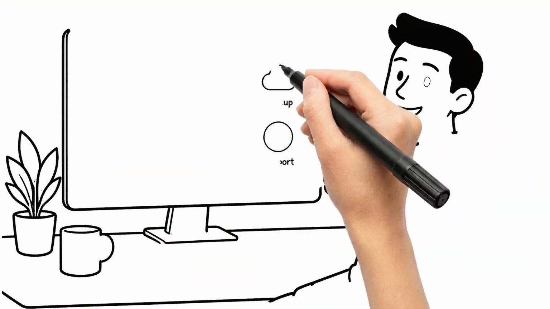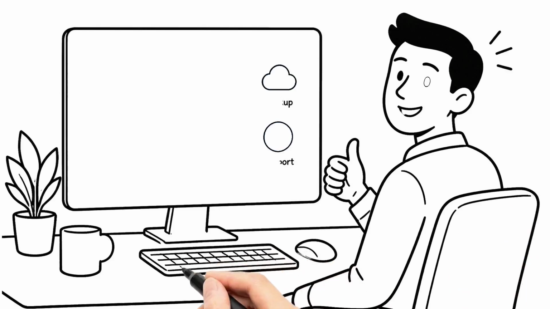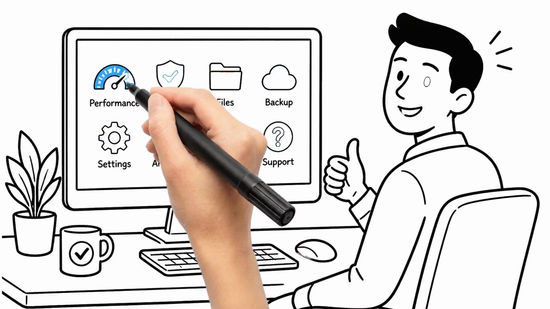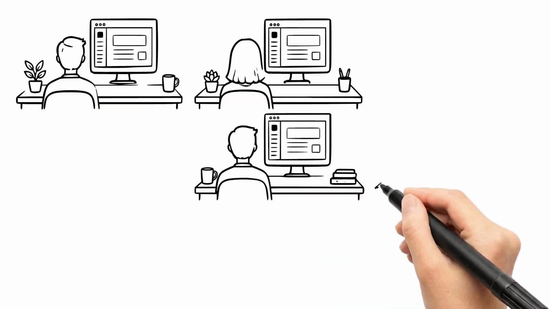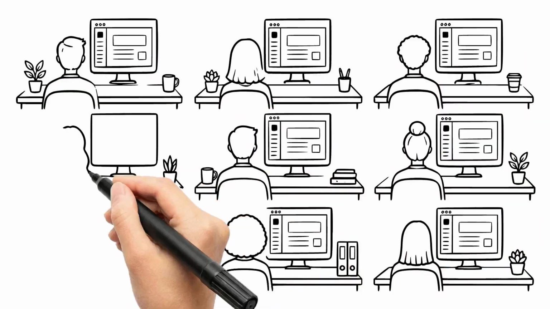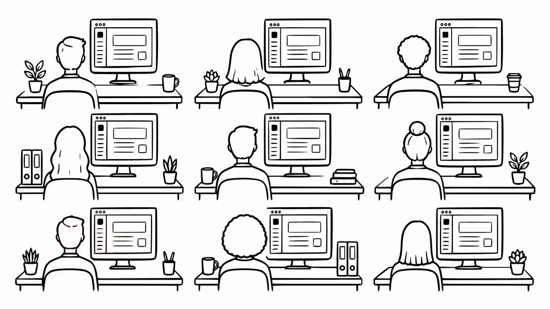In 1990, Windows 3.0 changed everything. It looked polished, had colorful icons, and ran more efficiently. Businesses started using it everywhere. For the first time, Windows looked like the Windows we know today.